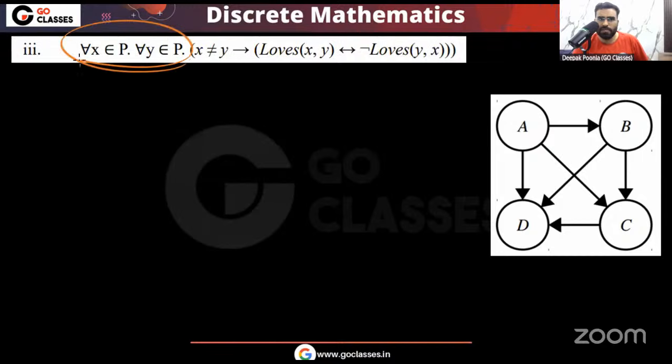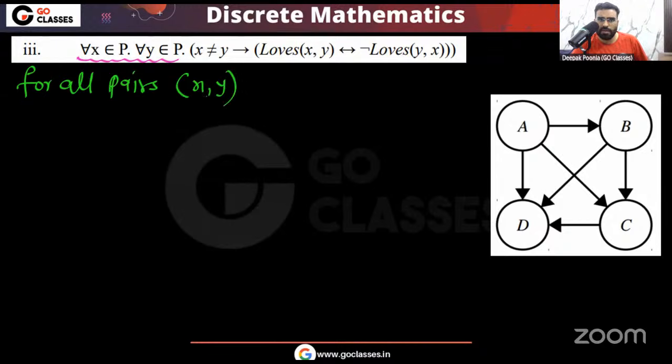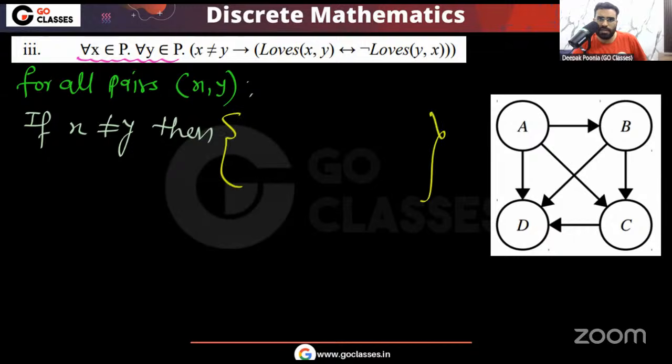For all X, for all Y, means for every pair of elements, we are saying that if they are different, then X loves Y if and only if Y does not love X. Here you can see this is a for all template, so this is saying that for all pairs X and Y, X belongs to the domain, Y belongs to the domain, if X and Y are different, then what should happen? Then it should be true.